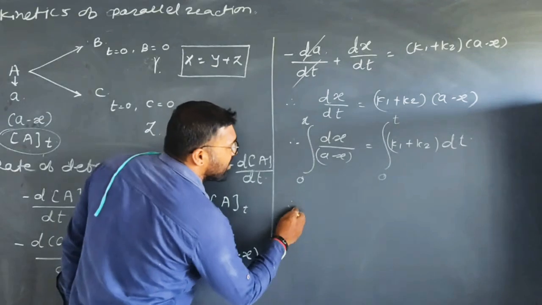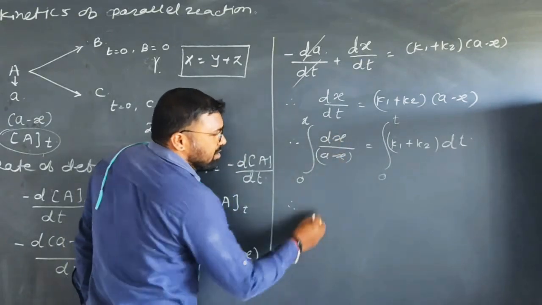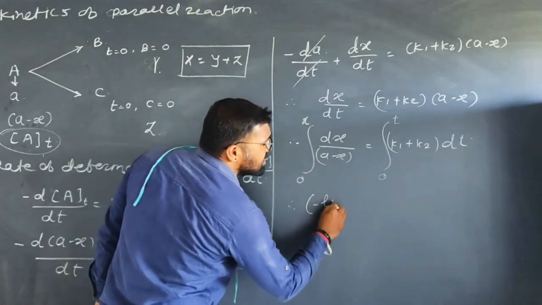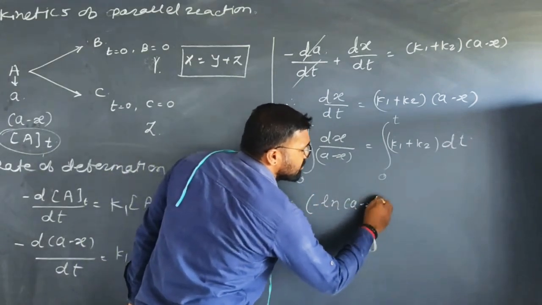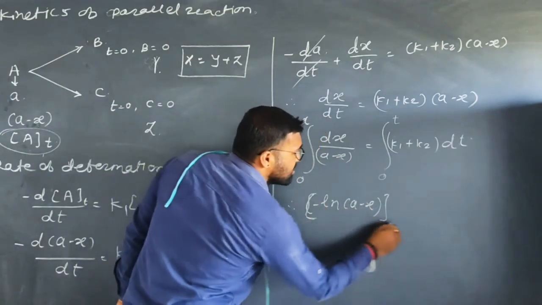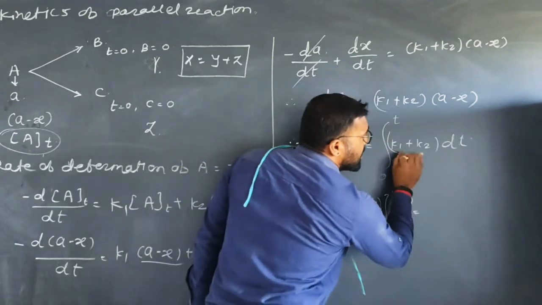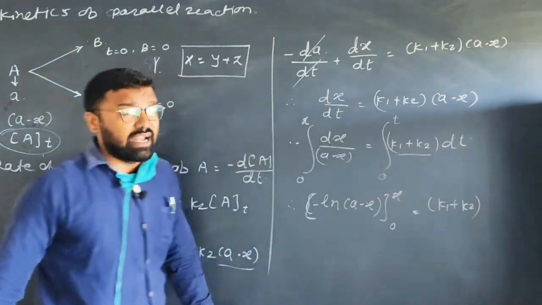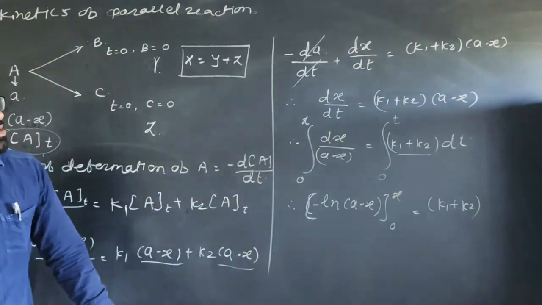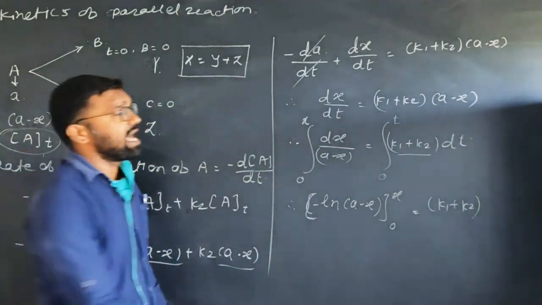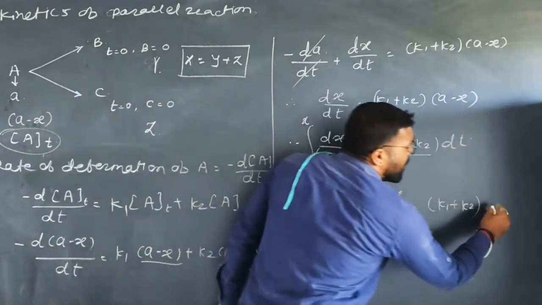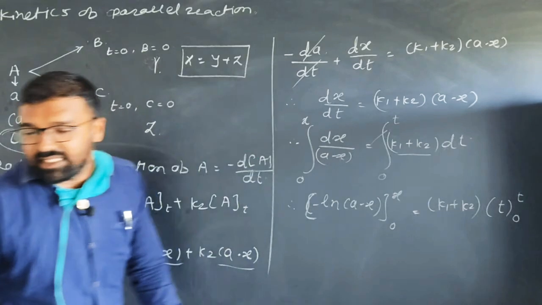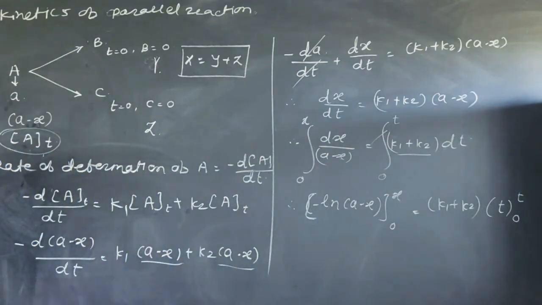Here the integration of this equation is minus ln of (A minus X), having the limit 0 to x, which is equal to K1 plus K2, a constant, therefore it comes out of the integral sign, and integration and derivative cancel for dt, therefore t starting from 0 to t, this is the lower limit and the upper limit.